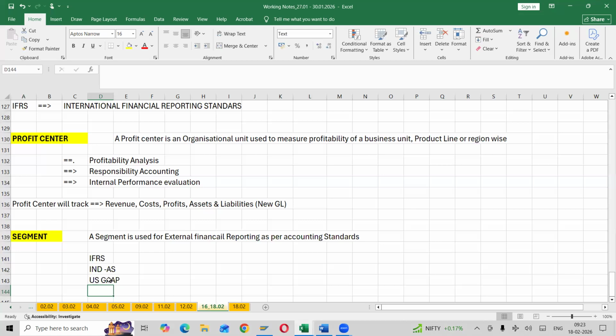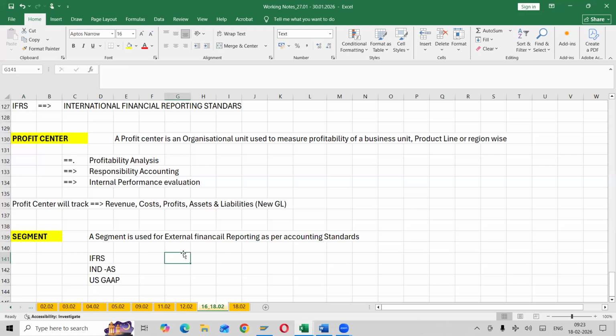Now companies have made segment reporting mandatory as per the Companies Act. Understood what you mean by segment? Segment is for external reporting purpose, so that wherever you want, we can use it.